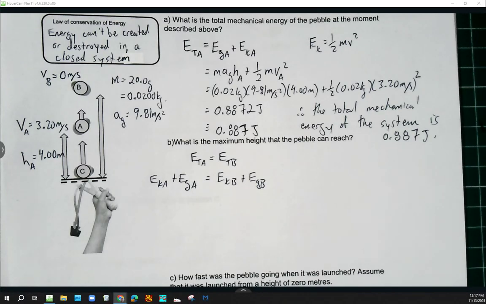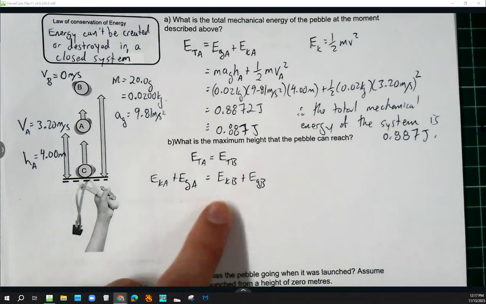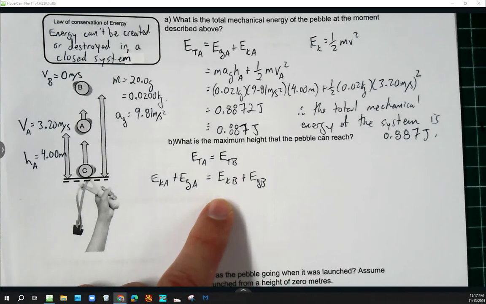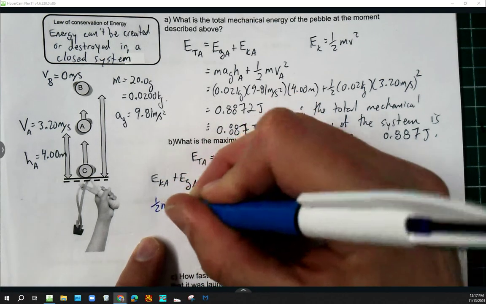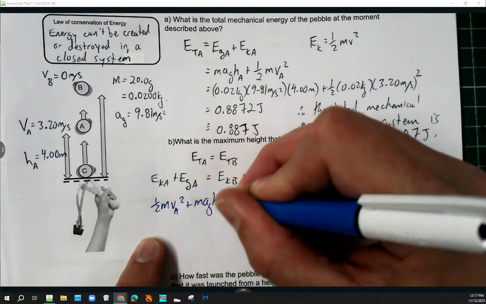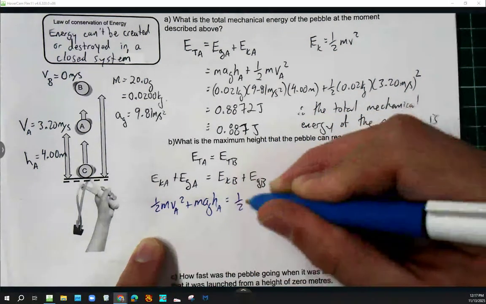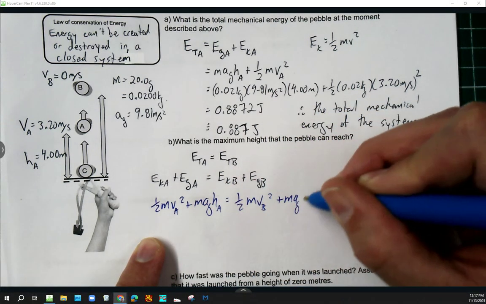No, not EGA. The fact that it comes to a stop at the top. No, EGB isn't 0 at the top. EKB. Yeah, and actually, you know what? Maybe I'll write it on an extra line to make sure it's really obvious why it's EKB, okay? So 1/2 mVA squared plus mass times acceleration due to gravity times height A equals 1/2 mvB squared plus mass times acceleration due to gravity times height B.